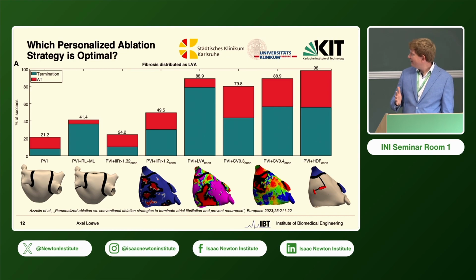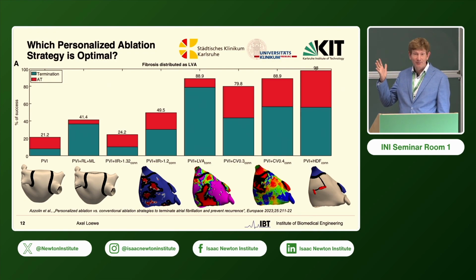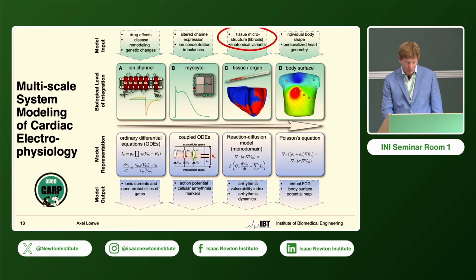But we can also see that it makes a difference whether you ablate the substrate as informed by magnetic resonance imaging or low voltage or conduction velocity. If you do it in the digital twin model, it works quite well, and you might say, okay, problem is solved. But no, we have to be aware where we put the fibrosis in this model. So where did we change the tissue microstructure? And of course, we need to have this informed by the model, and then by the imaging, then put it in the model.